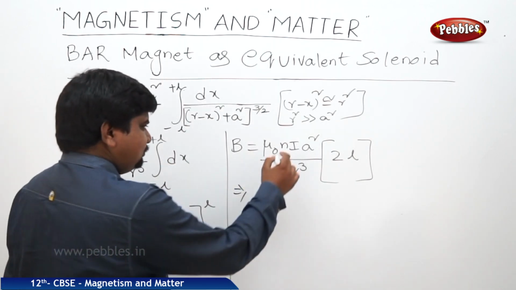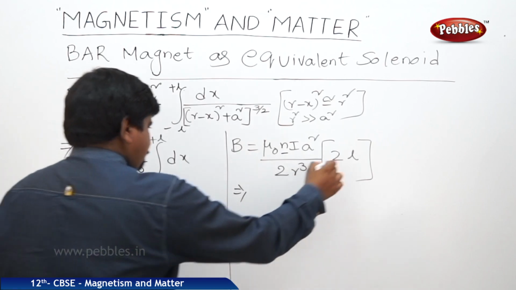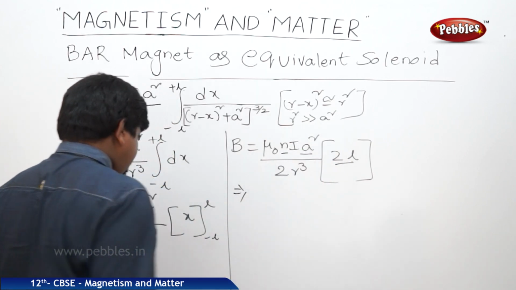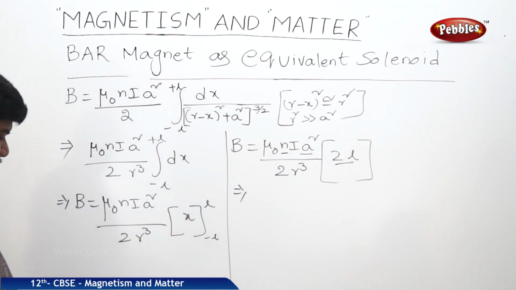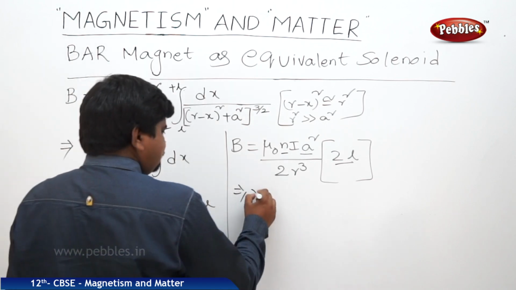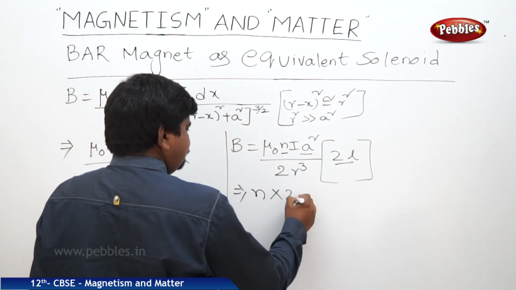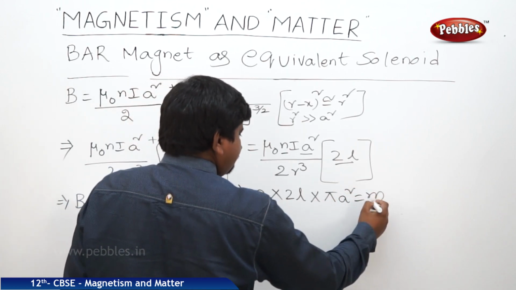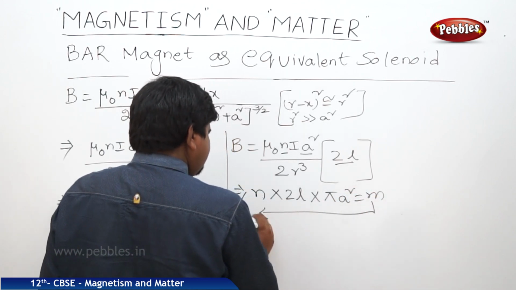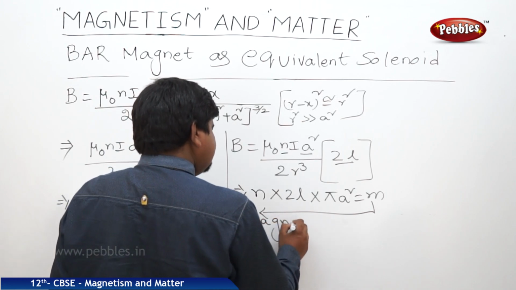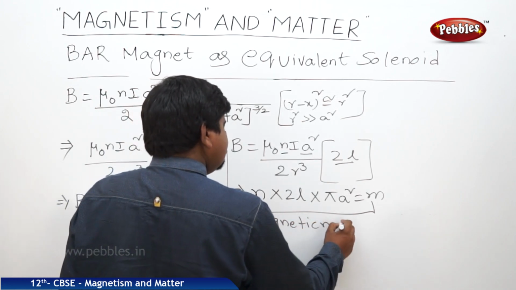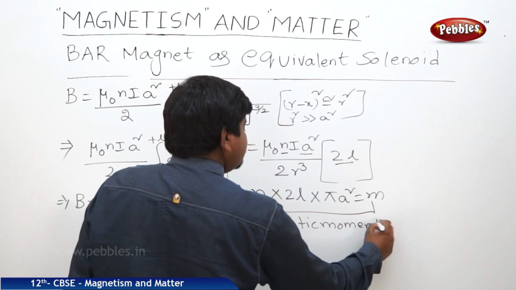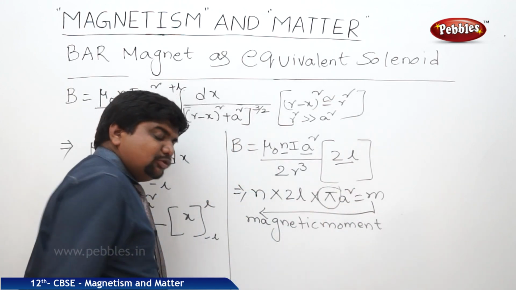So see this one, n into 2L into pi a square is equal to the magnetic moment. We know that n into 2L into pi a square is equal to m, where m is the magnetic moment. Which term is missing in the numerator? Pi.